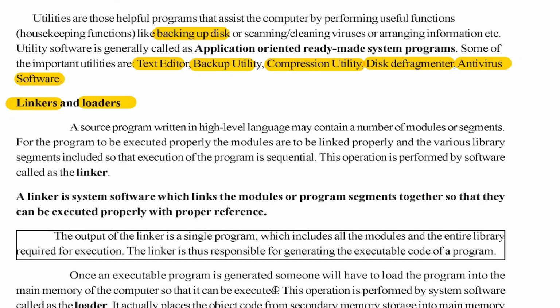A source program written in a high-level language may contain a number of modules or segments, sub-programs, many modules. For the program to be executed properly, these modules have to be linked properly. So one by one we have to execute. Once you learn a programming language, you will understand this. Once you learn C++, by the end of this academic year, you will understand these things correctly.